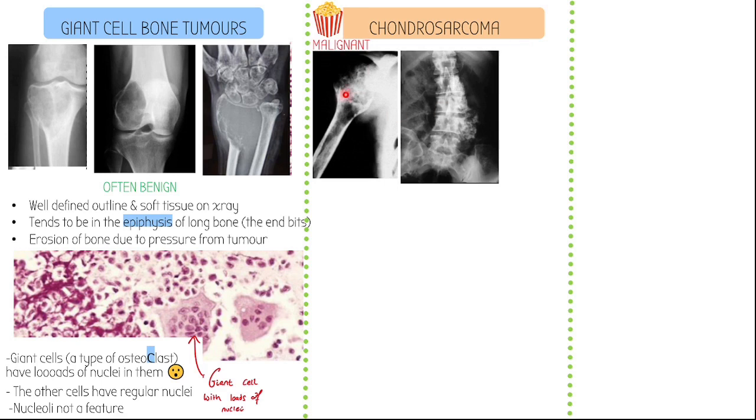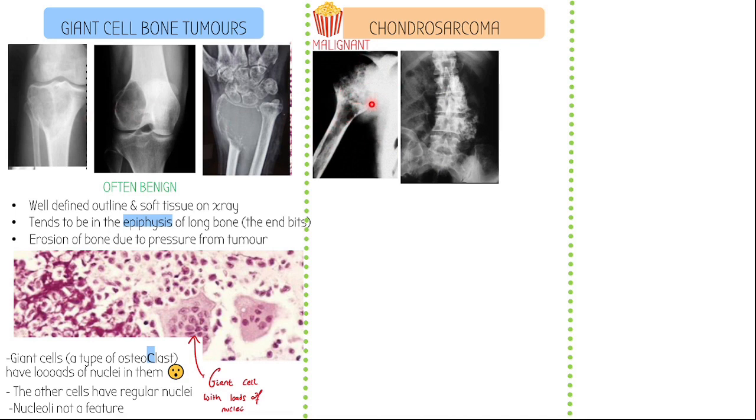And here you can see 2 scans. Hopefully you can tell they're different parts of the body. This is a femur? Incorrect. So this is your humerus. This is your arm, that's your shoulder blade here. You can see here, again, you're getting that soft tissue within the bone. You're getting the bone being eroded, but it doesn't look the same as this.